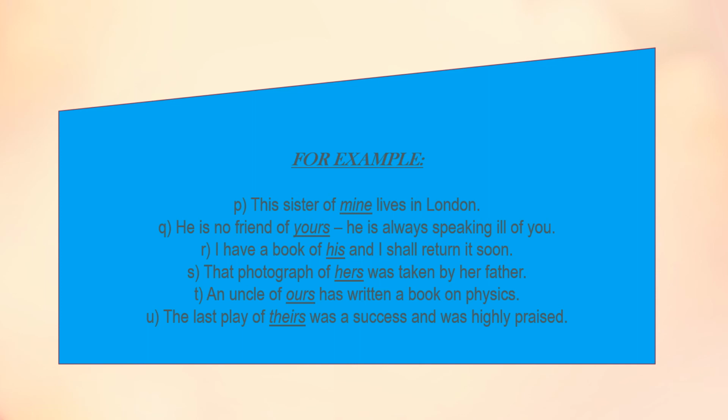The next example is R: I have a book of his and I shall return it soon. S: that photograph of hers was taken by her father. T: an uncle of ours has written a book on physics. U: the last play of theirs was a success and was highly praised. Now here all the underlined words are denoting possessive pronouns, and it is giving another image of how possessive pronouns can be used.